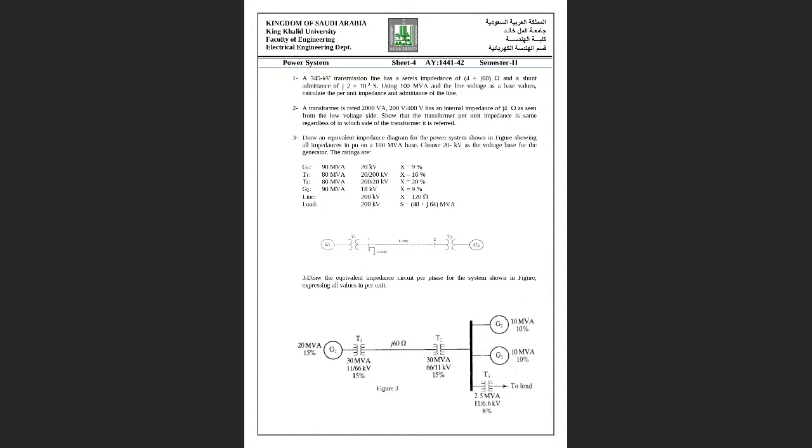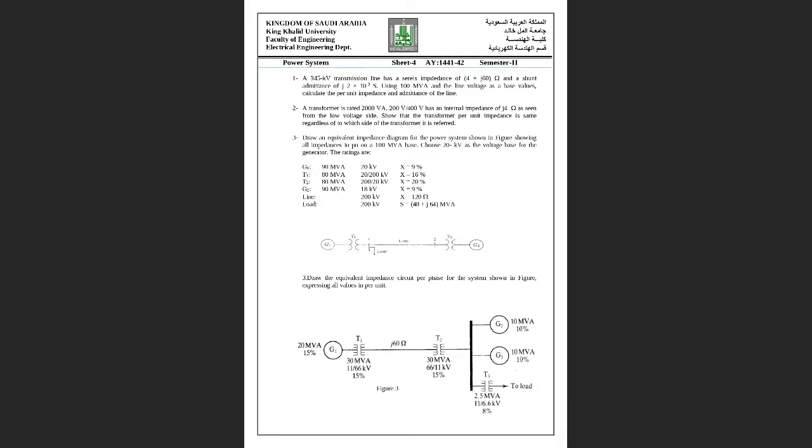The load is given as 48 megawatt and 64 MVAR. So these two are two different quantities, which we represent as MVA. Yes, I take both quantities and divide by 100, which is given in the question.